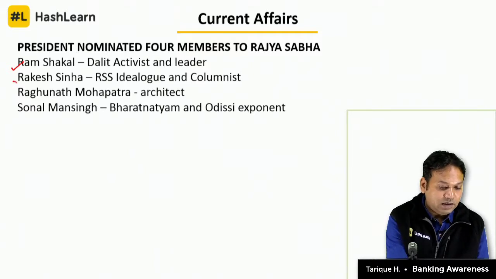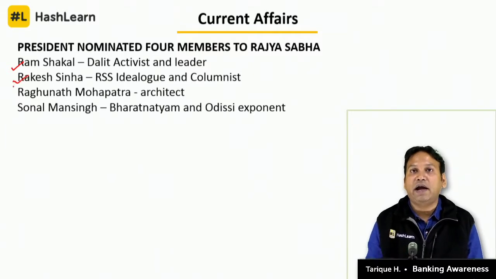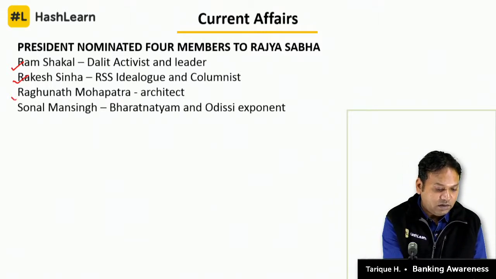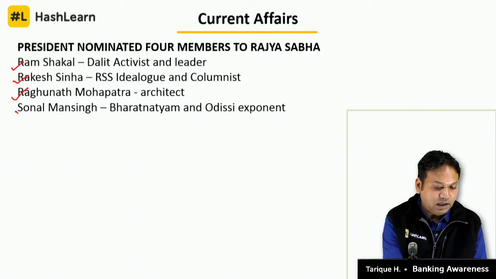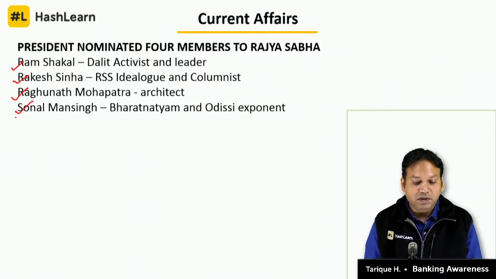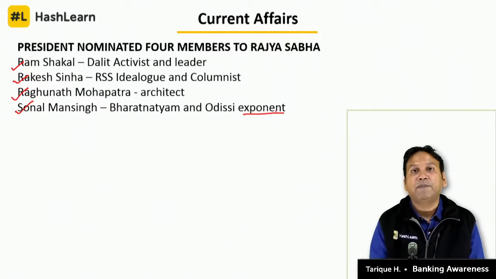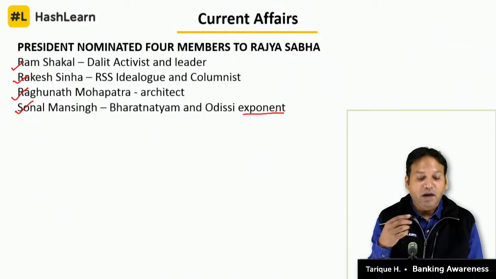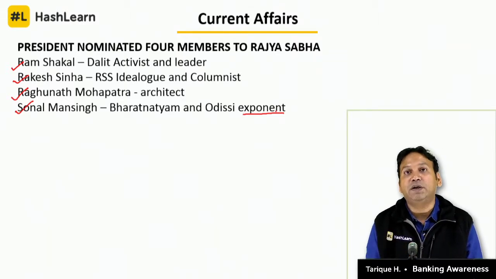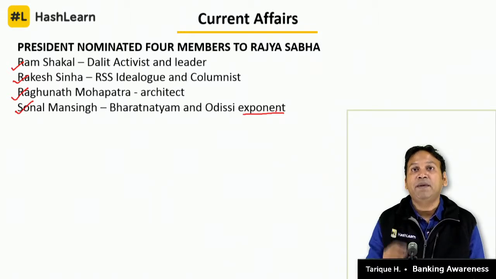Another is Rakesh Sinha, who is an RSS ideologue and you can say activist, as well as a writer and columnist. Raghunath Mohapatra is a very popular and celebrated architect, and Sonal Mansingh, a classical dancer who is an exponent, means advocate, someone who supports Bharatnatyam and Odissi. She is a classical dancer. So name of the 4 members nominated to the Rajya Sabha can be a question.